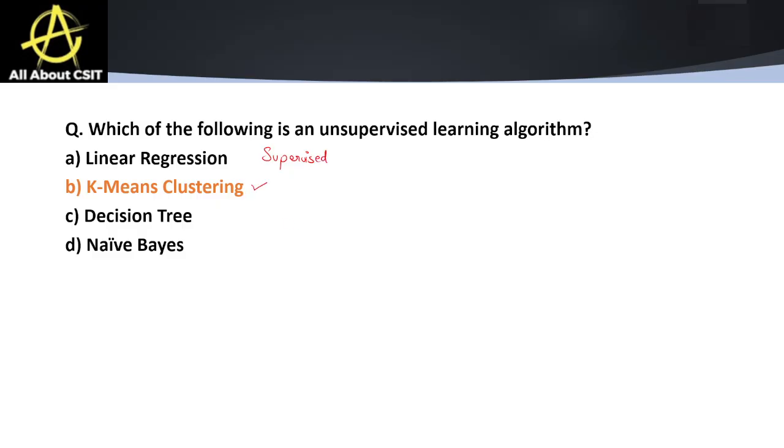K-means clustering is a classic unsupervised learning algorithm. Decision tree is also a supervised learning algorithm, and naive Bayes is also supervised classification, right? So here we have only one correct option: K-means clustering.